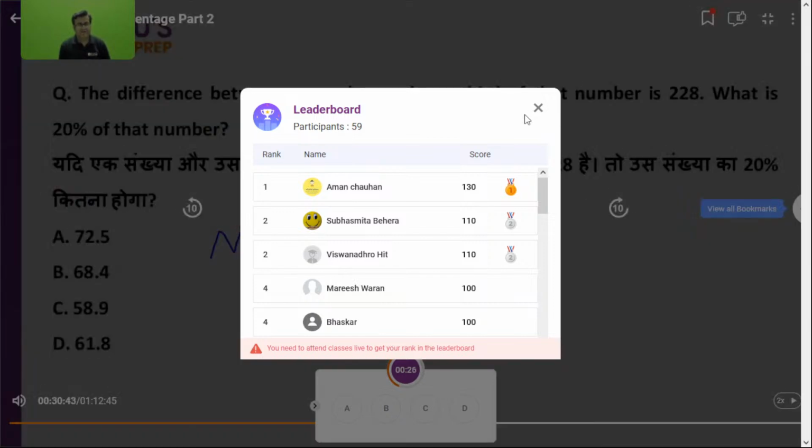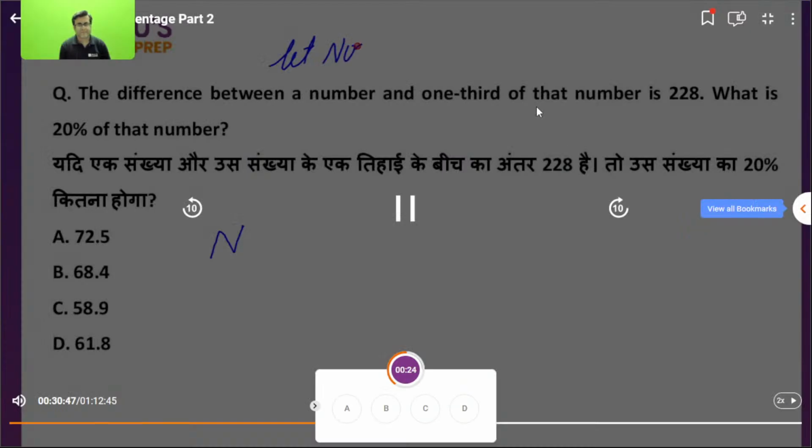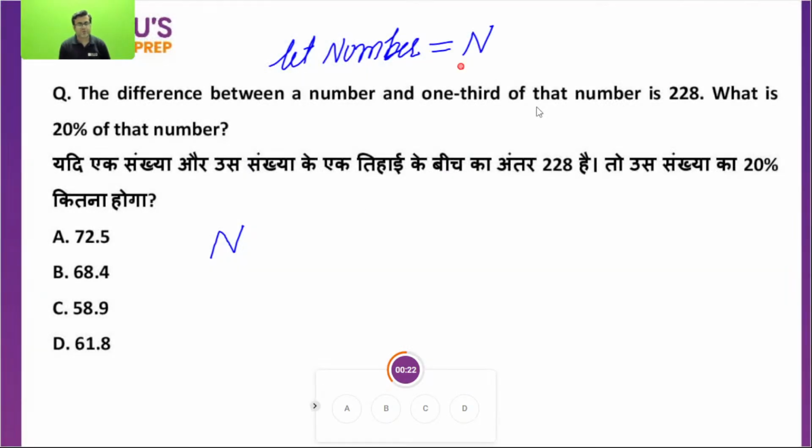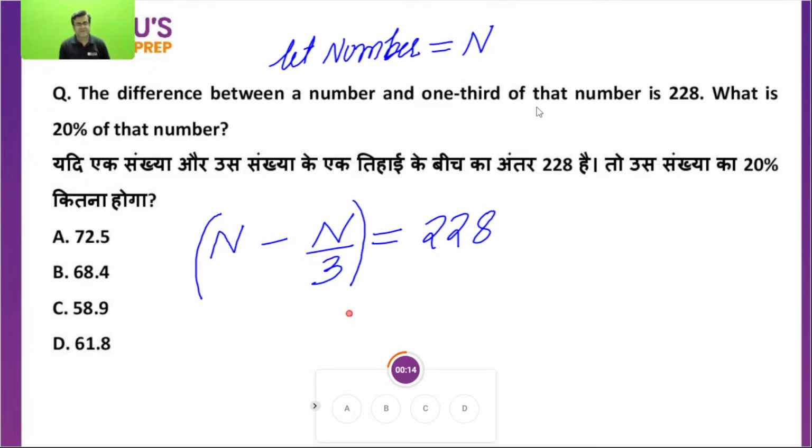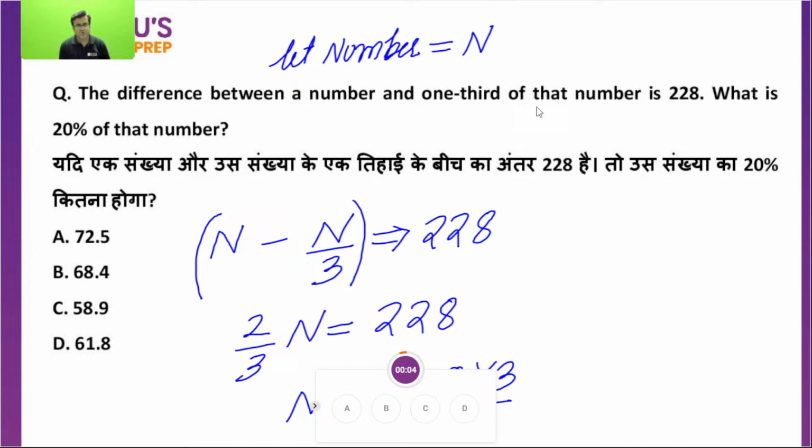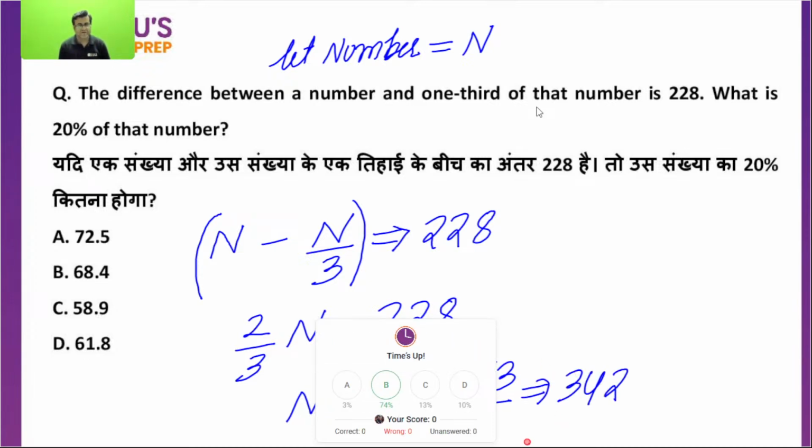Let the number be n. Now take one third of the number. The difference between these two is 228. The number is n, one third of the number is n by 3. So n minus n by 3 gives 3n minus n over 3, which is 2 by 3 n, equal to 228. So n will be equal to 228 into 3 by 2. So we got 342. Is this point clear to everyone?